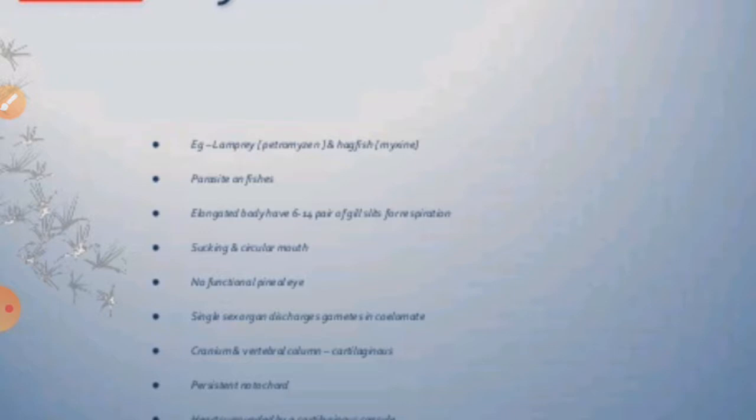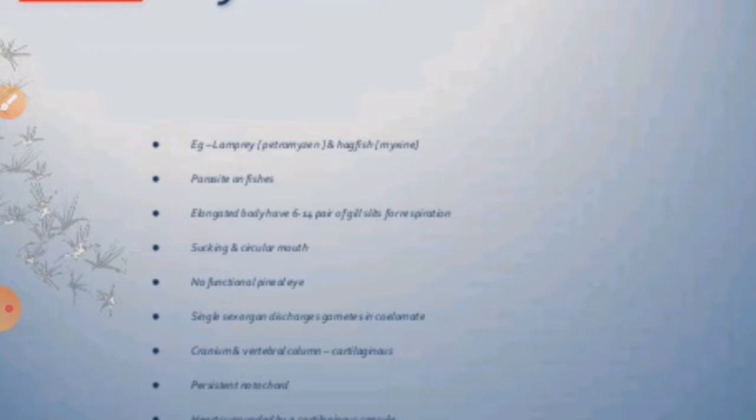Paired fins and without scales. They do not have scales on their body. Similarly, we can say the cranium and the vertebral column are cartilaginous. Their vertebra is not made up of bone, it is made up of cartilage, right? So they can be easily bent, or have soft bones.